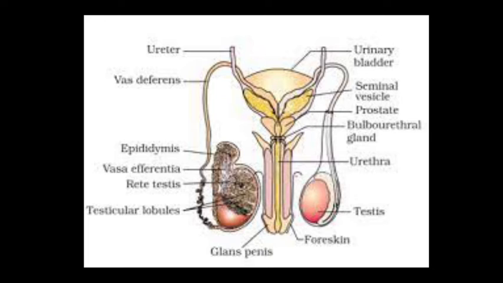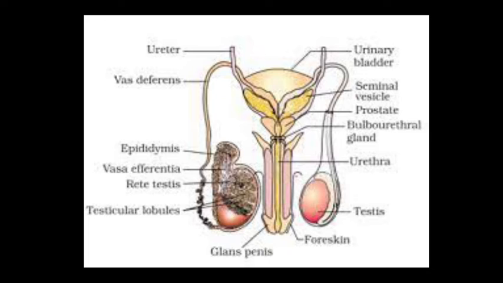The secretion of the prostate gland helps to nourish and activate the spermatozoa to swim. As we know, sperm is motile and the egg is non-motile. So the swimming of sperm from the female vagina is helped by this secretion. As we discussed, the prostate gland secretes citric acid, lipids and enzymes, and this secretion nourishes and activates the spermatozoa to swim.